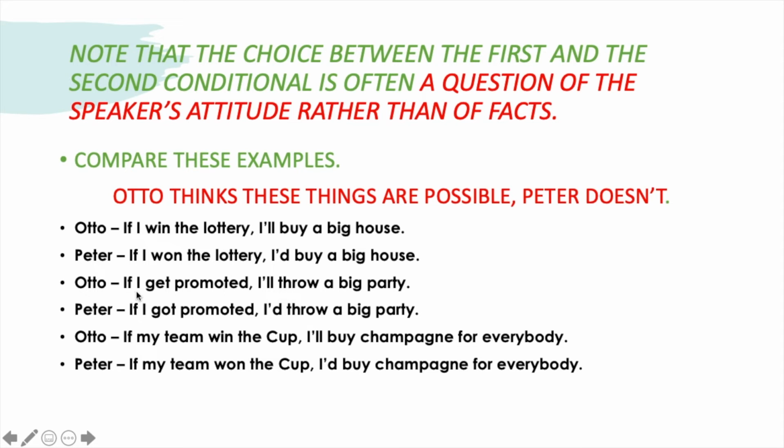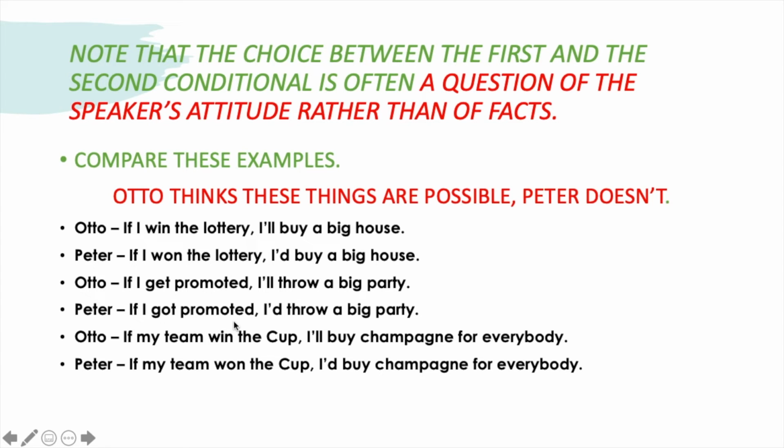Another example: if I get promoted, I'll throw a big party, which means Otto is very hopeful that he will be promoted. So this is why he builds his message using the first conditional. Peter says if I got promoted, I'd throw a big party. But he is very skeptical about this, so he sees the situation as a hypothetical one. That's why he builds his message